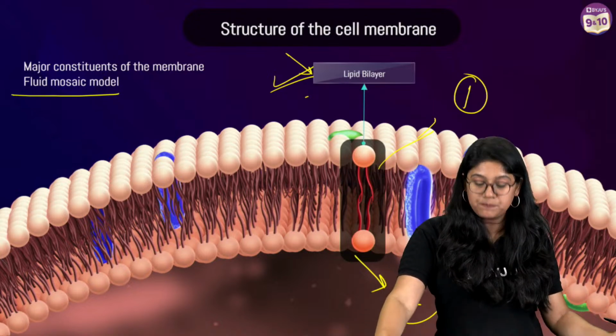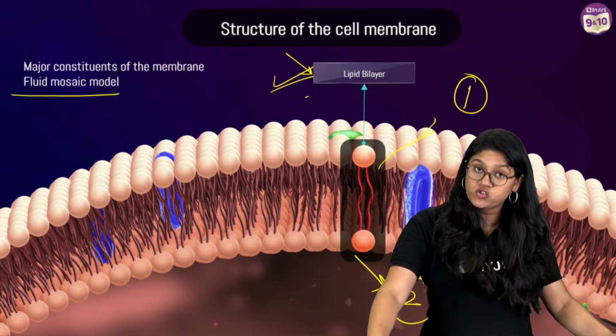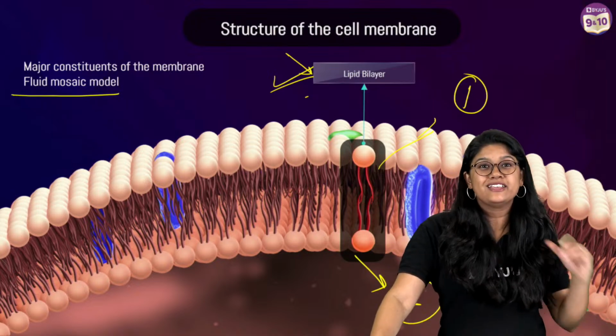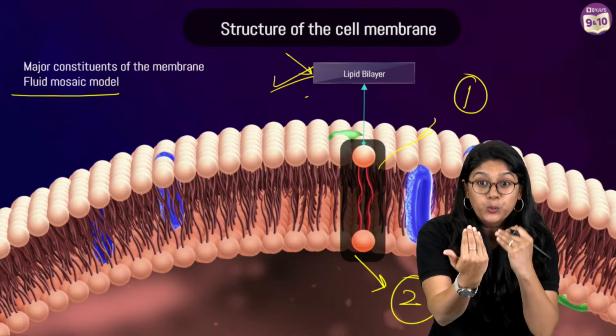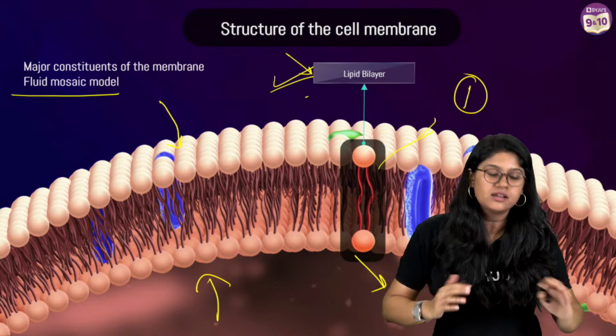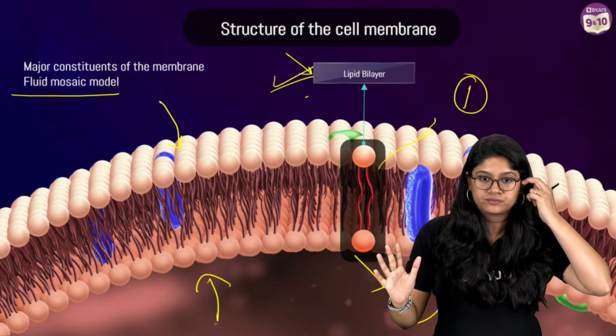The main part is over here. Now, the phospholipids play a very important role, and they make sure the movement happening between outside and inside the cell is smooth enough.